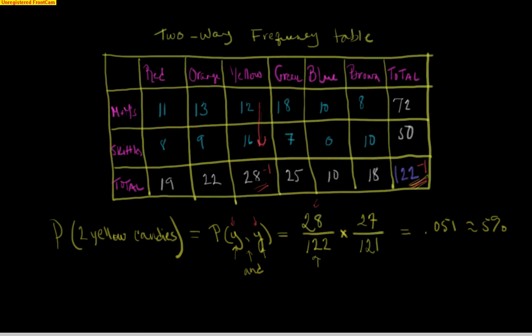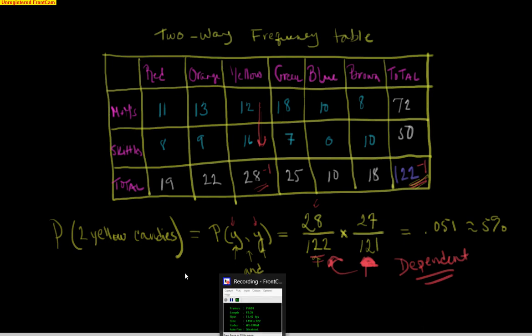This is what we call dependent events. Dependence just means that the probability of the second thing happening depends on what happened the first time. So pulling a second yellow candy is dependent on pulling the first one. And we'll talk about independent events in a minute.